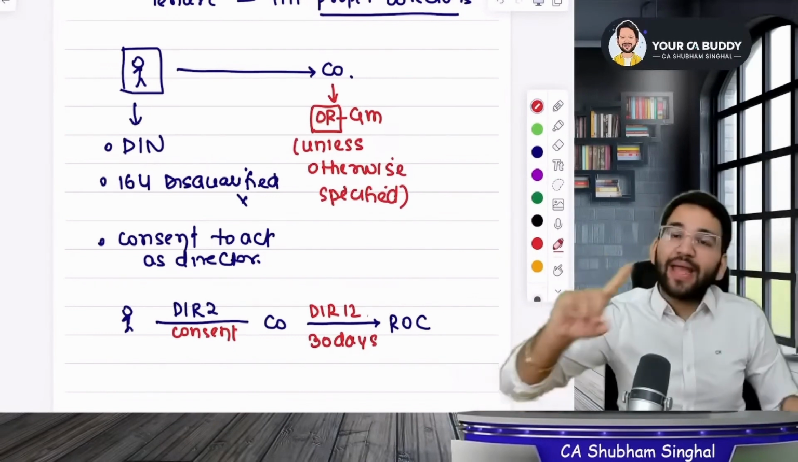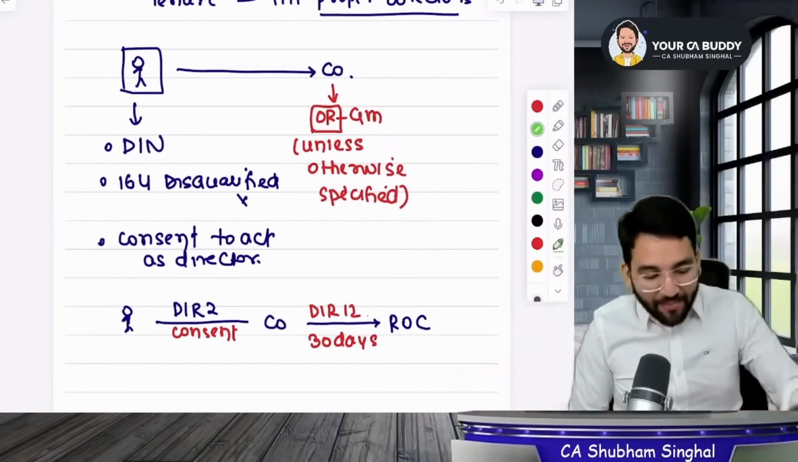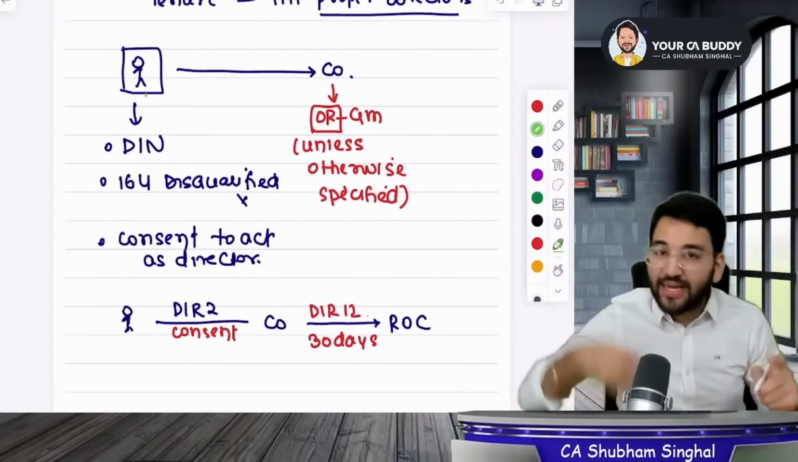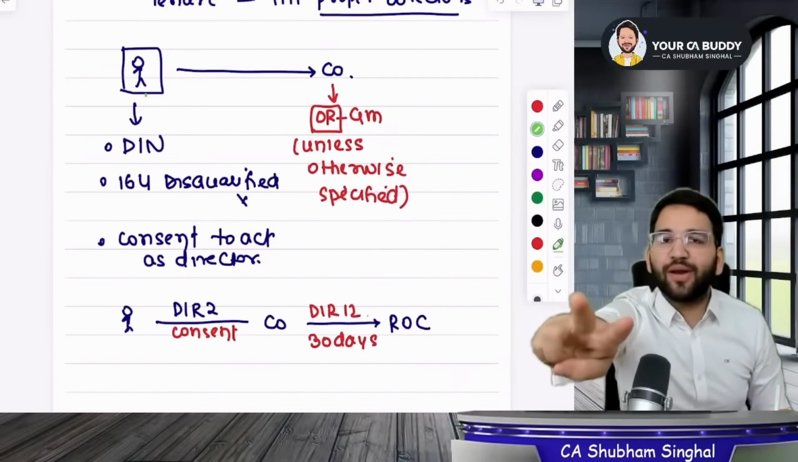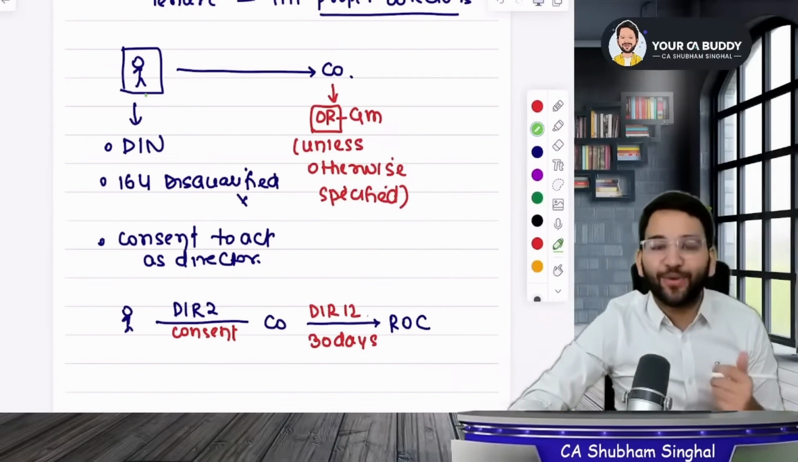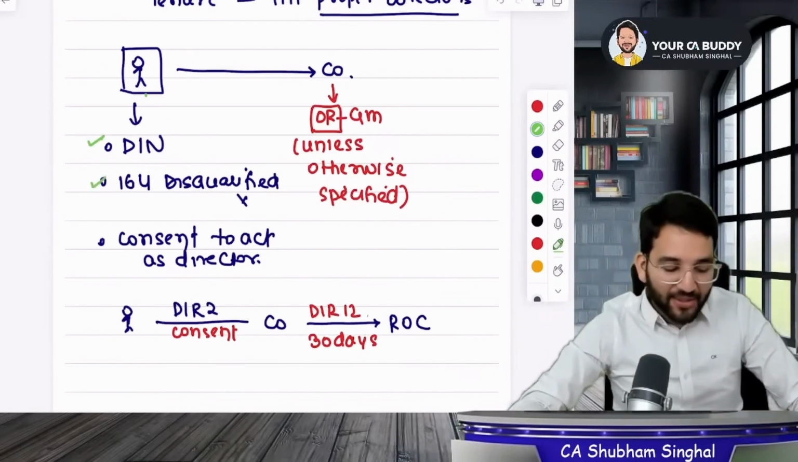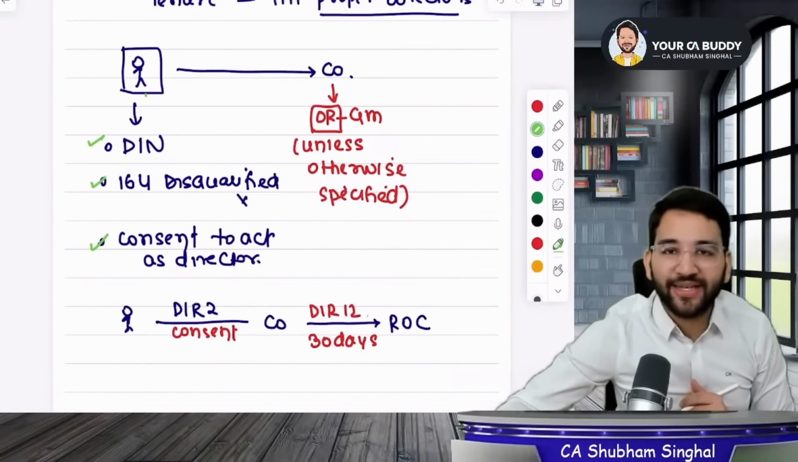So this was the concept of DIN. What did I say? I said that in a company, a DIN is required. There are 3 conditions. Remember, first is DIN. Second, should not be disqualified, and last, must have consent. So consent should be there. You should have DIN and not stand disqualified.